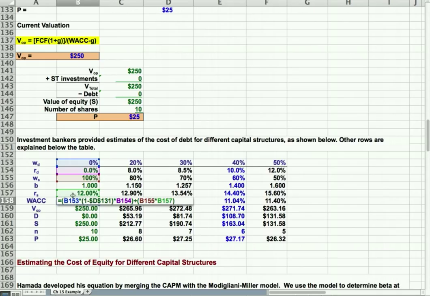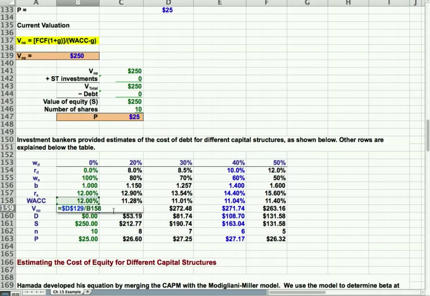So basically this is taking the weighted average cost of capital of the equity portion and the debt. The debt accounts for the tax deductibility of debt, although in this case the weight of debt is 0, so that whole side's 0.